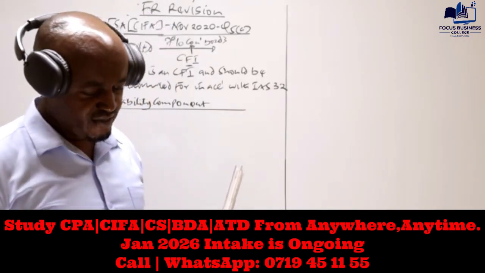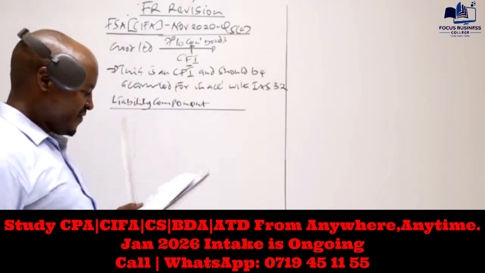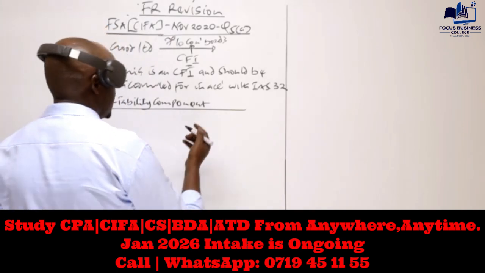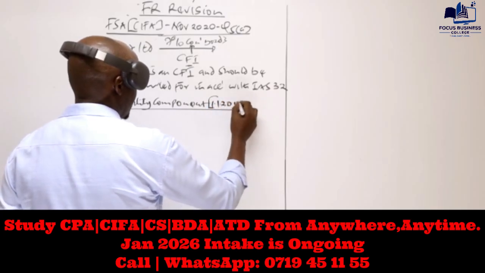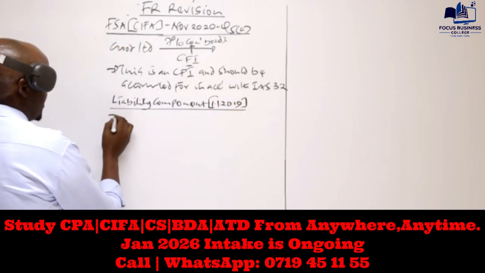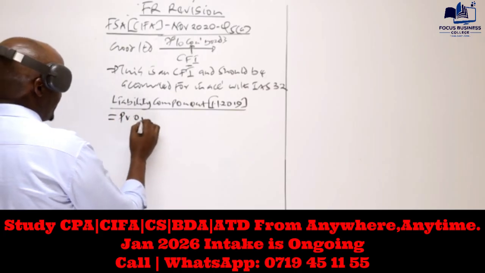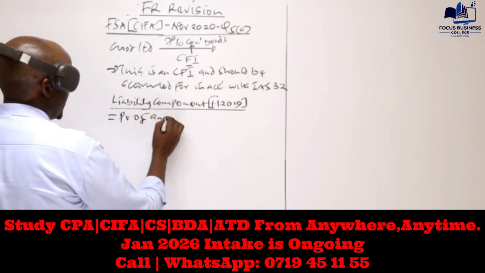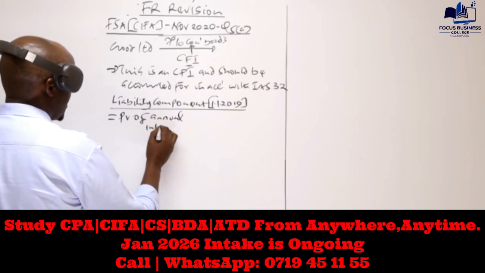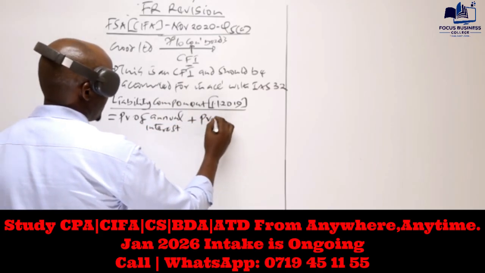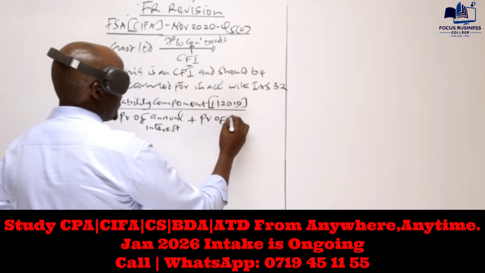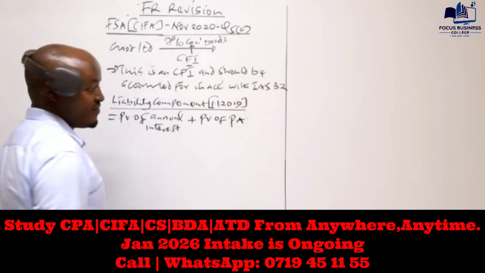We are told in the first paragraph they were issued on 1st January 2019. So this liability component is equal to the present value of the annual interest plus the present value of the principal payment.